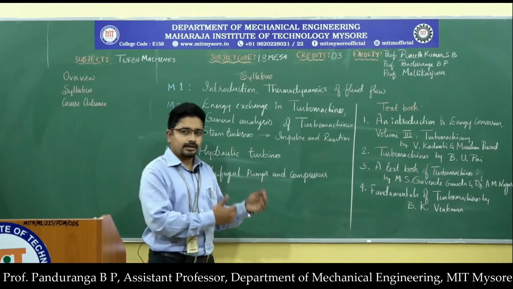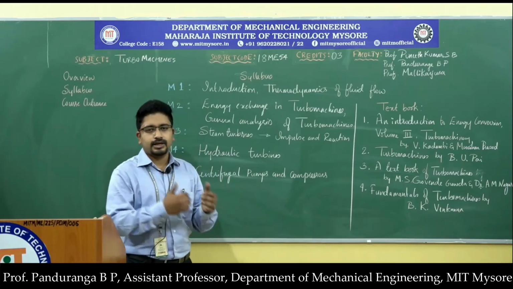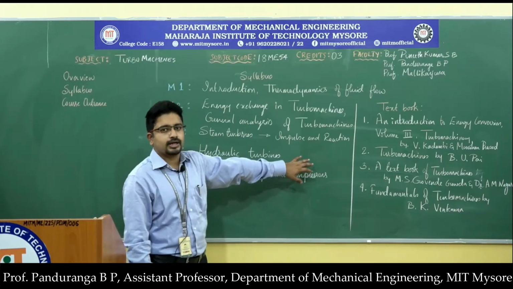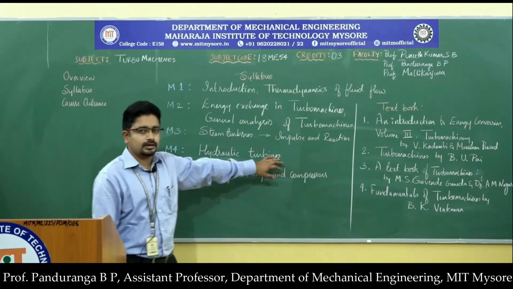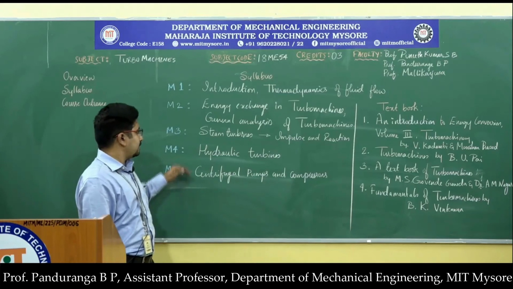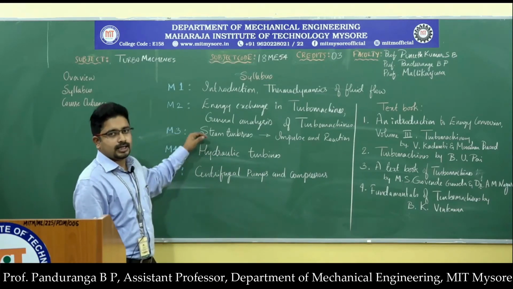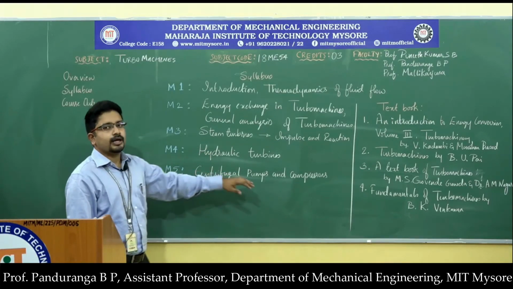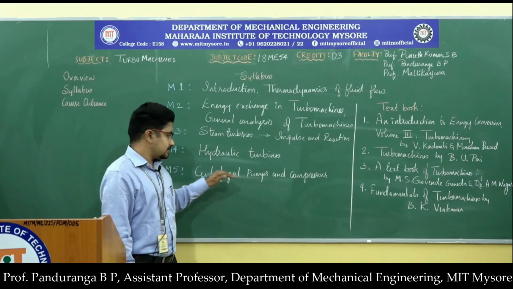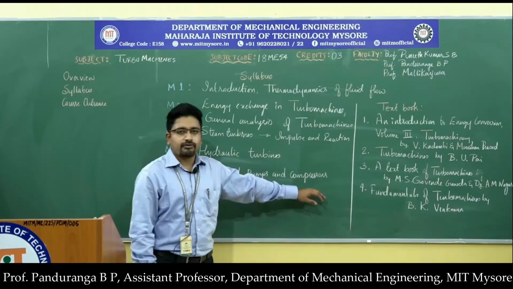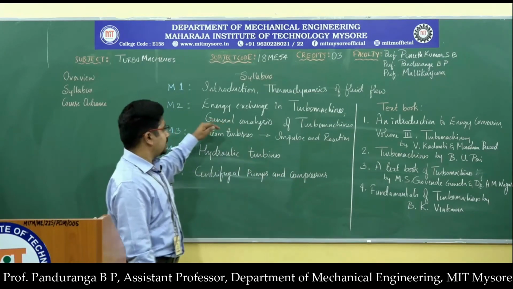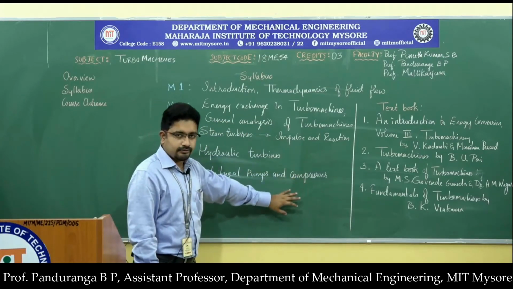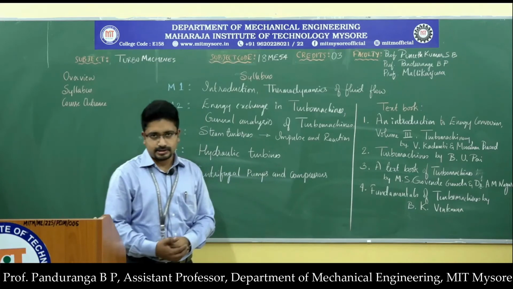So we will take up the Pelton wheel, Francis turbine and Kaplan turbine, and we will apply the general analysis to those specific turbines. And then in module 5, in module 3 and 4, we had taken up the power producing turbo machines, but in module 5, we will take up the power absorbing turbo machines, that is the centrifugal pump and the centrifugal compressor. We will apply the principles which we have studied in the general analysis to centrifugal pump and centrifugal compressor.